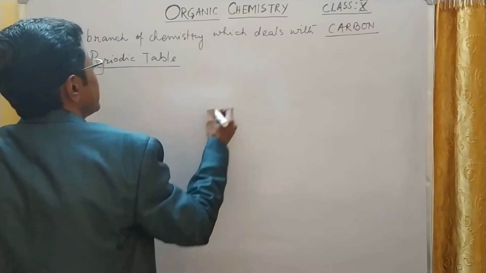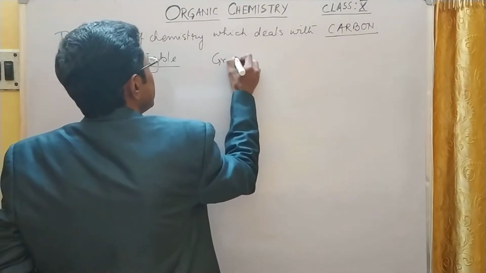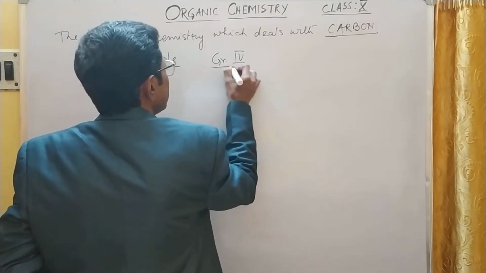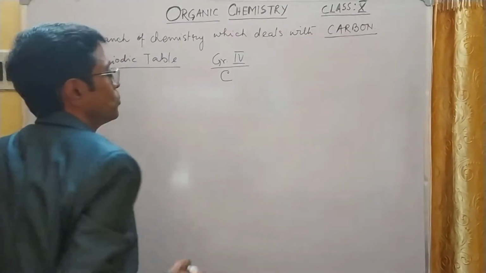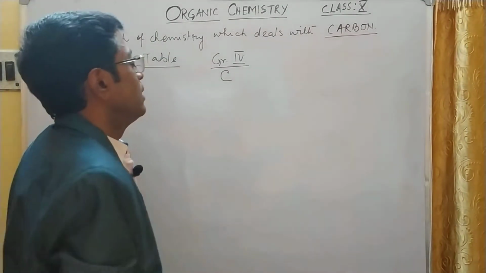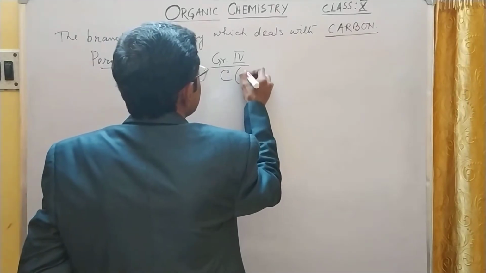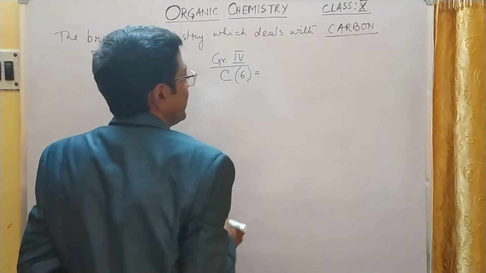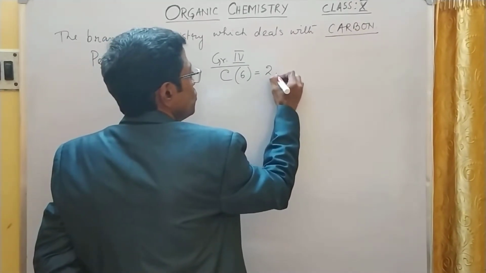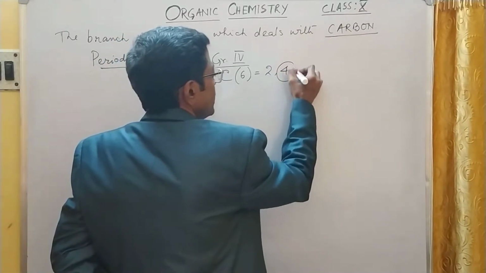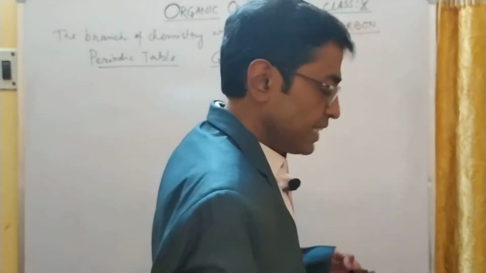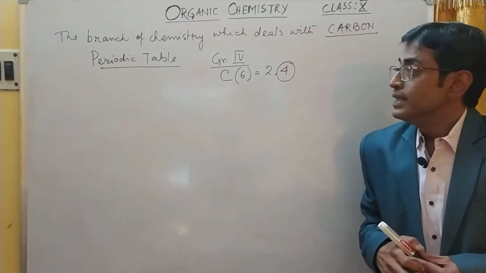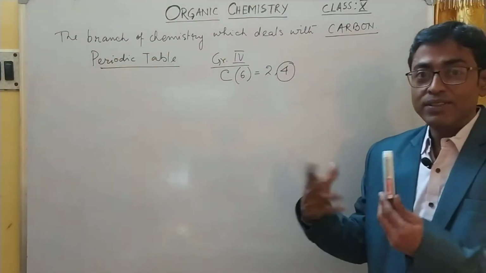Carbon is the group 4 element, having atomic number 6, so the electronic configuration is 2, 4. This carbon has the unique tendency of taking 4 electrons or giving 4 electrons.